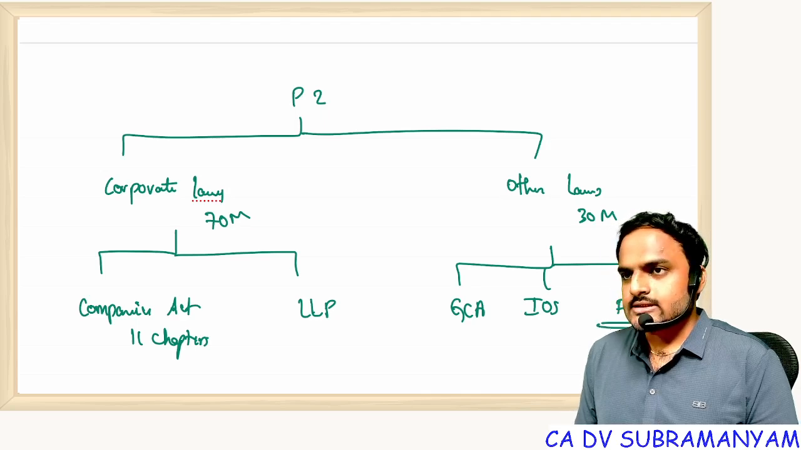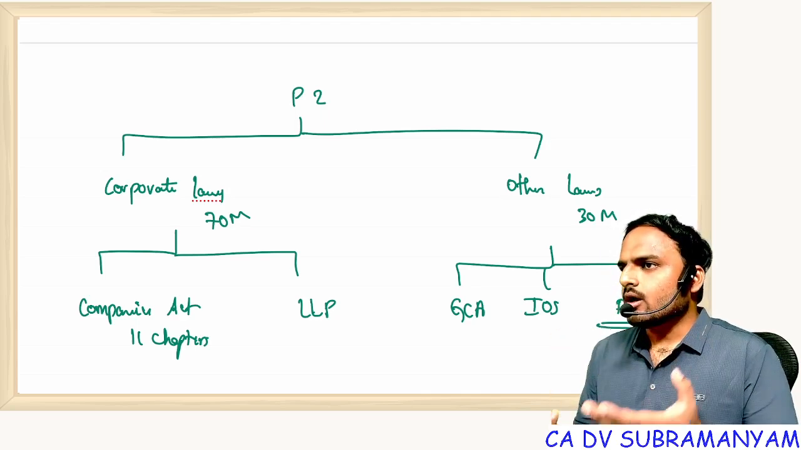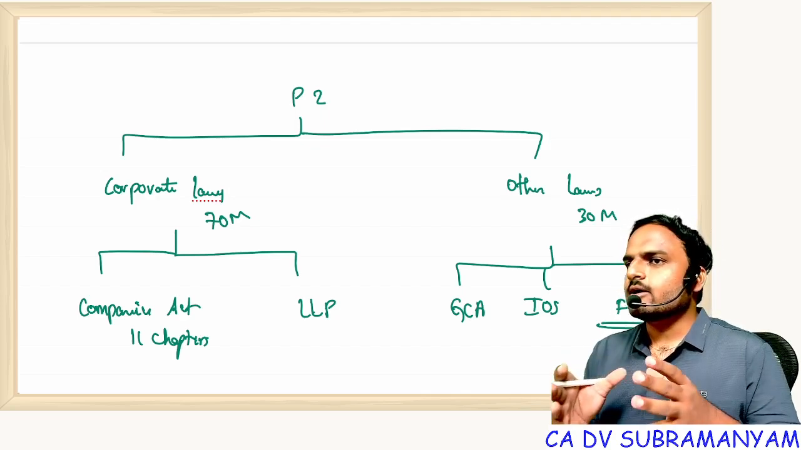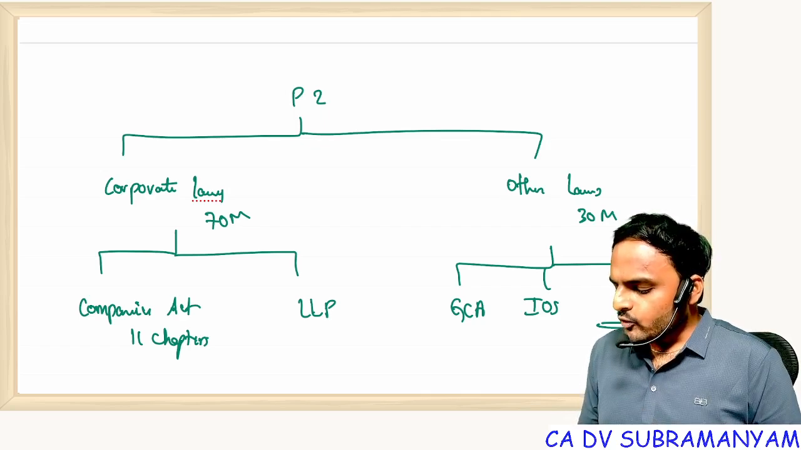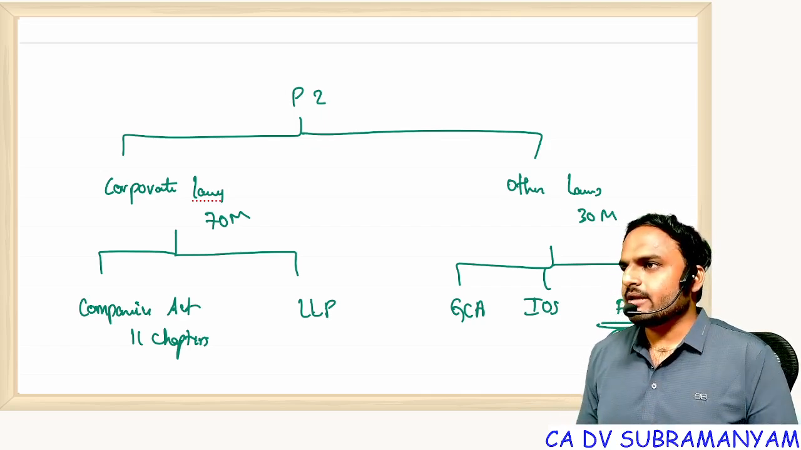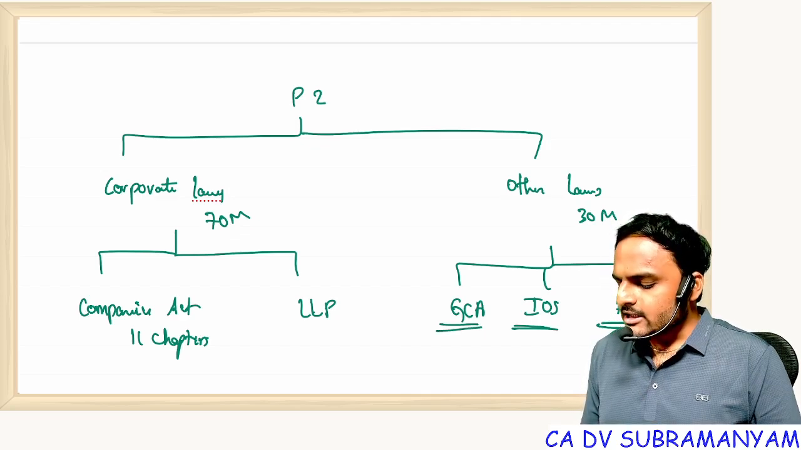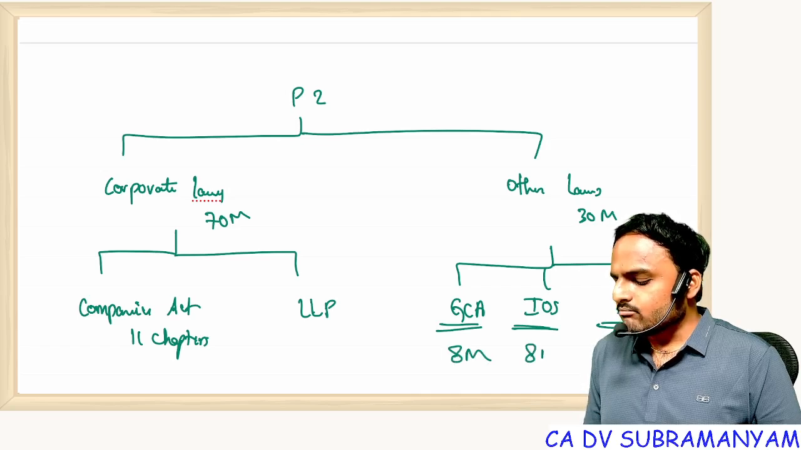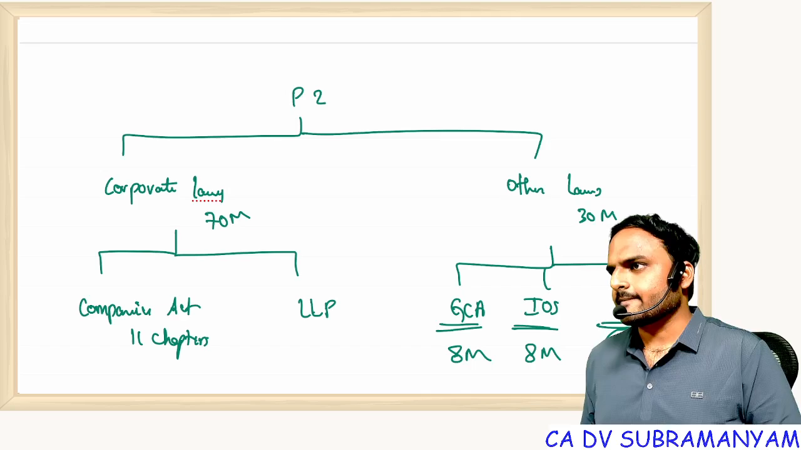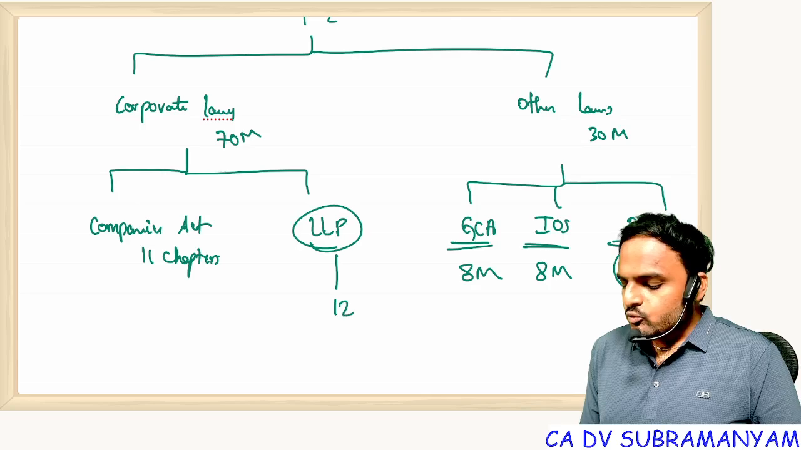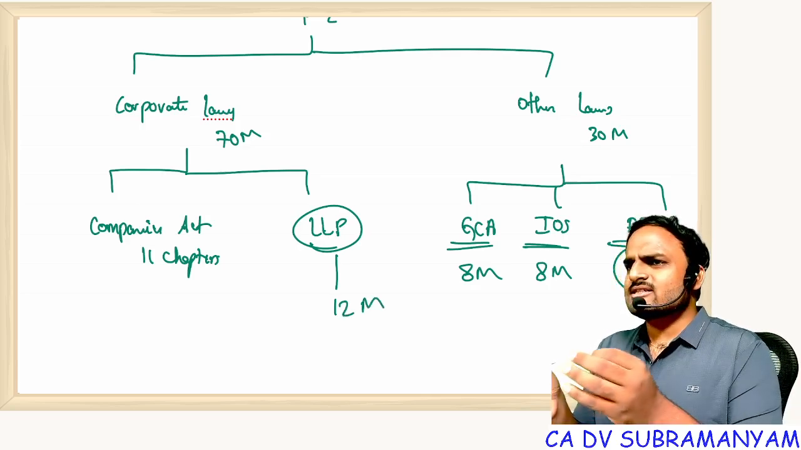In the last three attempts, going through the MTP papers as well as the question papers, minimum 14 marks are coming from FEMA. From General Clauses Act and Interpretation of Statutes, we are getting a minimum of 8 marks. From LLP also we are getting a minimum of 12 marks. It's very easy to tell these points.